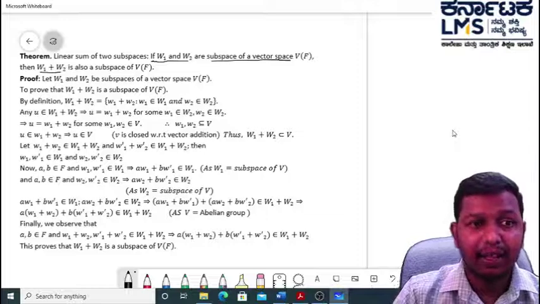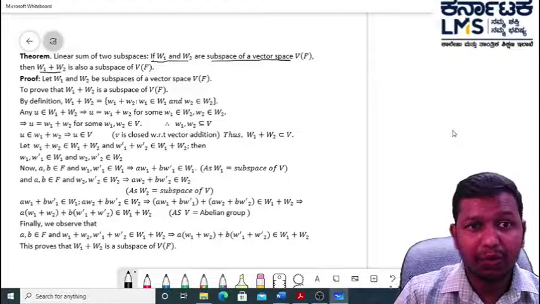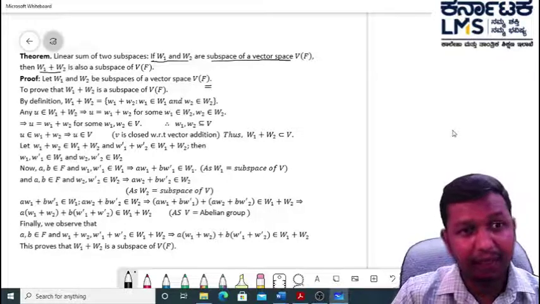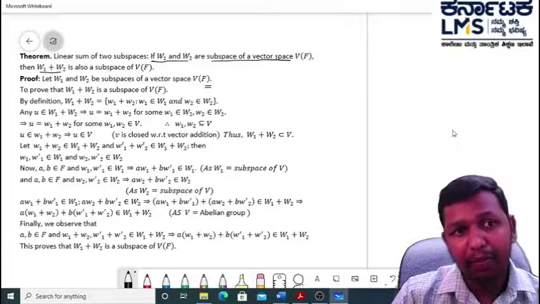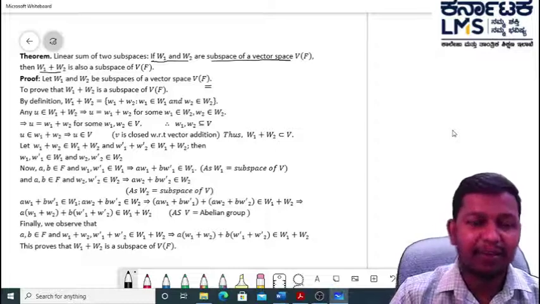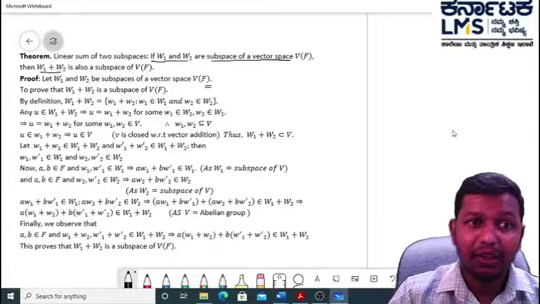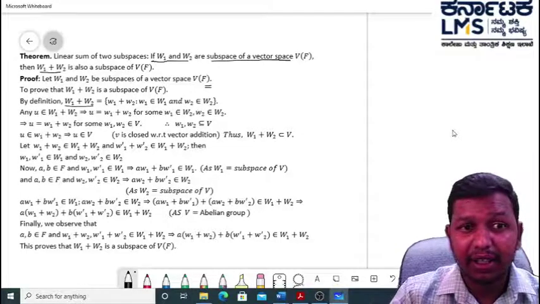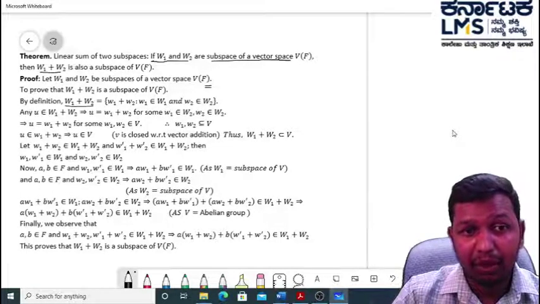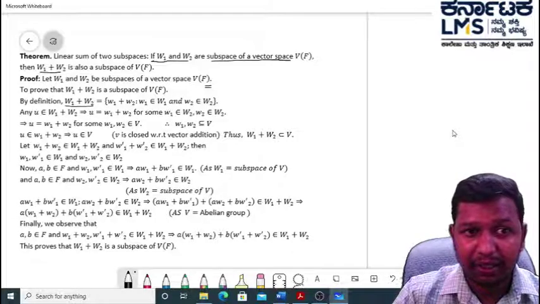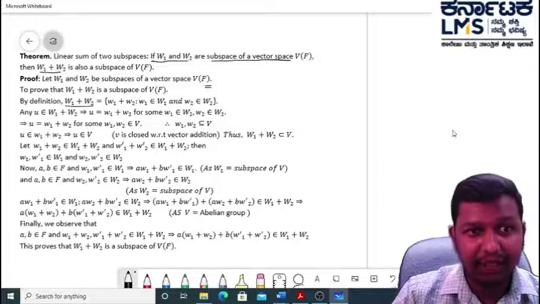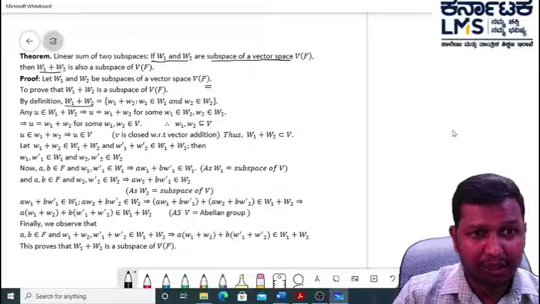Let W1 and W2 be subspaces of the vector space. Already they are given. What we need to prove? W1 plus W2 is a subspace of V. So what will the elements of W1 plus W2 look like? We take the elements as small w1 plus small w2, where small w1 belongs to capital W1 and small w2 belongs to capital W2.